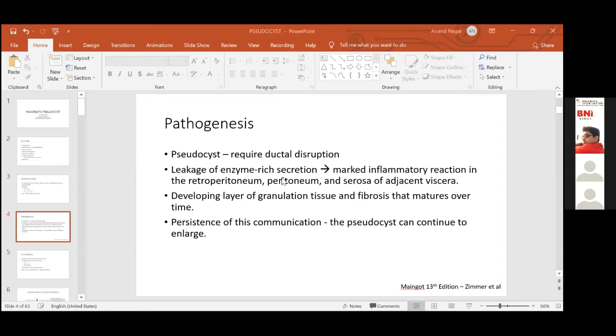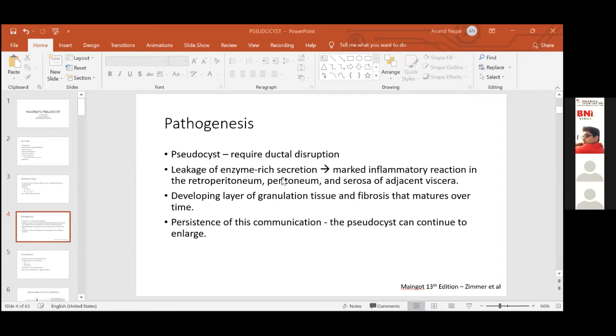Biochemically, this is represented as a secondary rise in lipase or amylase. Lipase is more common. Literature has two interesting things. I did not know this myself. Pseudocysts are more likely to develop in alcoholic chronic pancreatitis and biliary acute pancreatitis. So in both alcohol-related pancreatitis and biliary acute pancreatitis, the incidence of pseudocyst is higher.